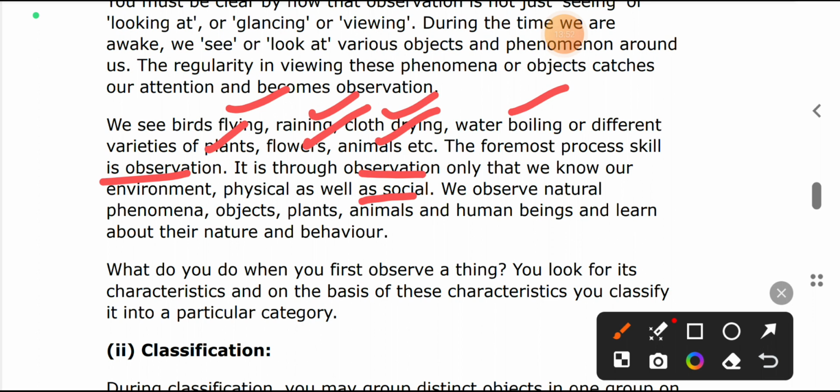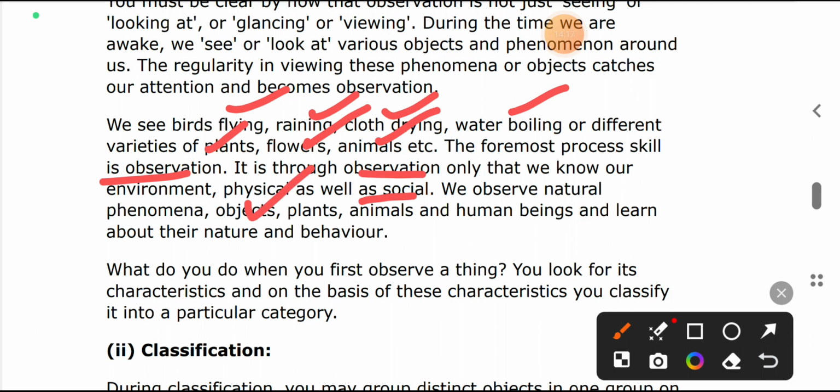We observe natural phenomena. Suppose something is going on according to nature: it is raining, there is lightning, a bird is flying. This is all about the phenomena of nature, which happen naturally.